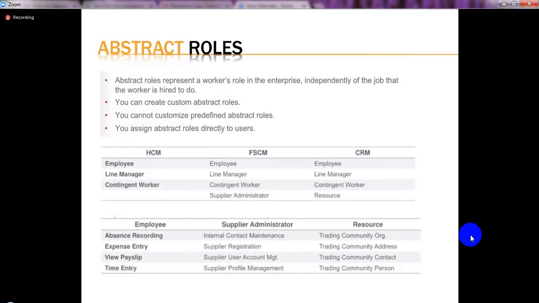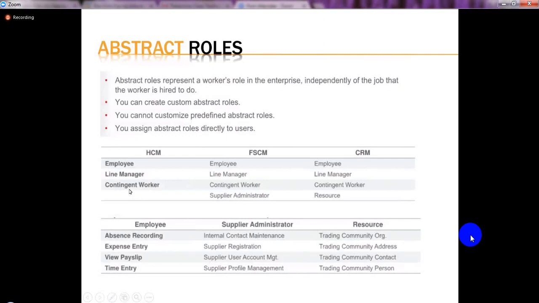Similarly, line manager also is typical. Every person in the company can be a manager or an employee. That manager again will have some set of activities to do. That manager has to approve the timesheets of the employee. Line manager can give merit increases to the employee. So irrespective of the job they do, the line manager will have a set of activities to perform. Similarly,